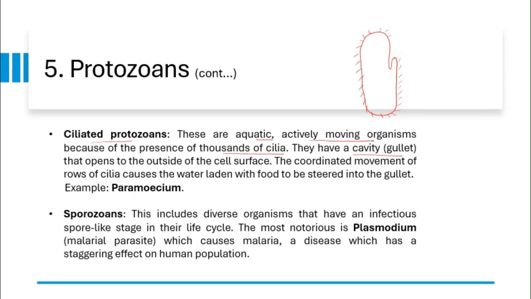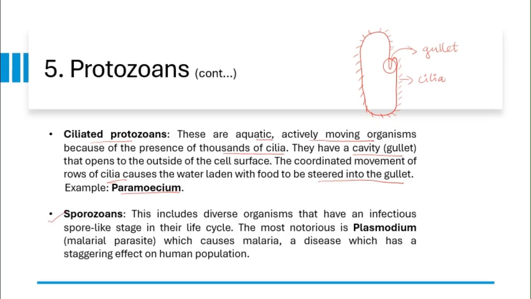This one, like this. This is the cilia. And this one is called gullet that opens to the outside of the cell surface. The coordinated movements of rows of cilia cause the water laden with food to be steered into the gullet. Example, paramecium.